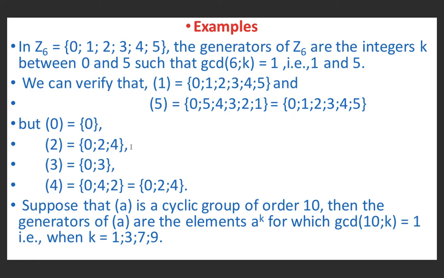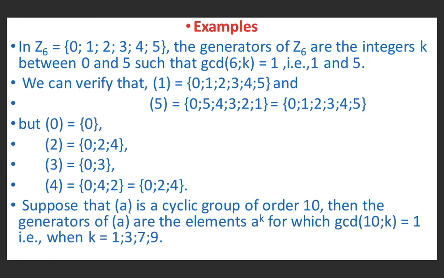So observe that none of these is equal to Z6. Only the cyclic groups generated by 1 and 5 are equal to Z6. This is not equal to Z6. This is also not equal to Z6. This is also not equal to Z6. This is also not equal to Z6.